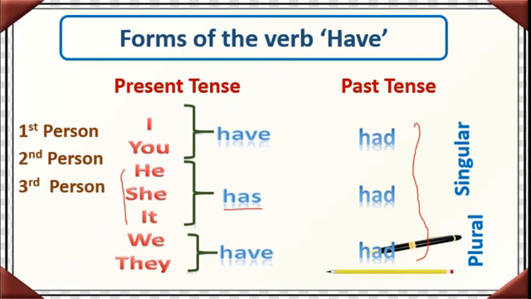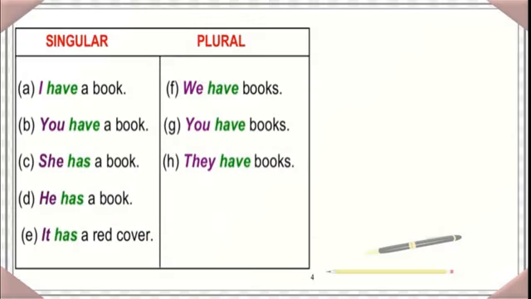Okay, we will take some examples. See here, singular and plural. I have a book. Plural, we have books. So many people are there, so we have books.